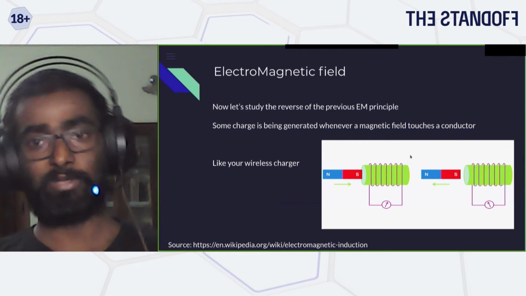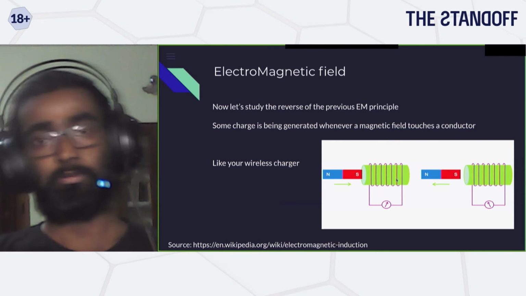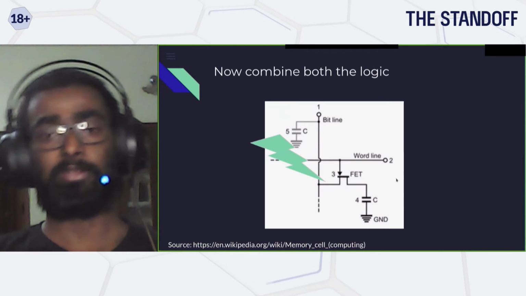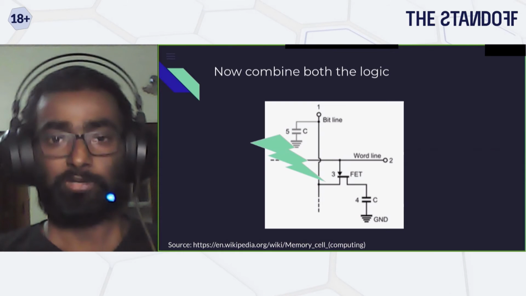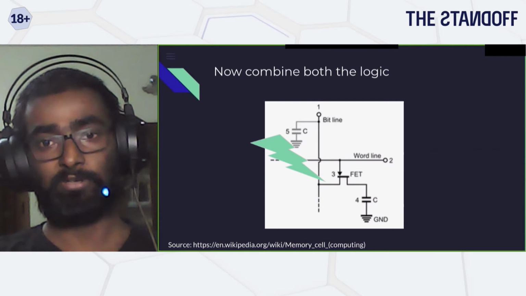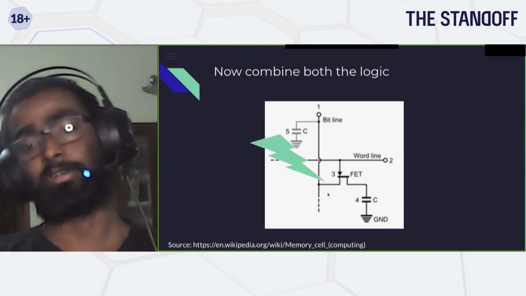So here it's again the same. Now what we can actually do is combine these two ideas and sort of glitch it. For example, this is for your RAM.